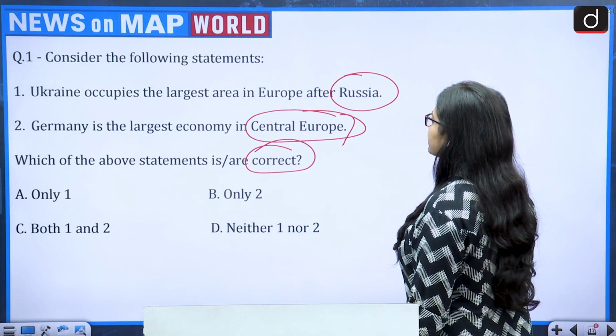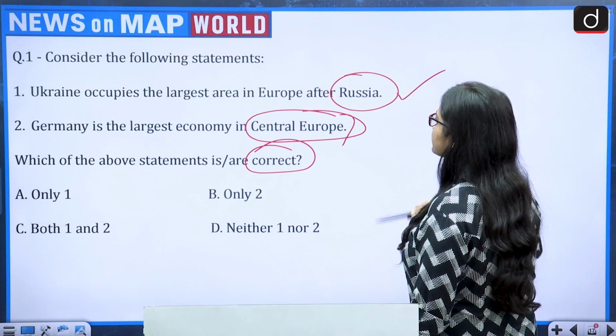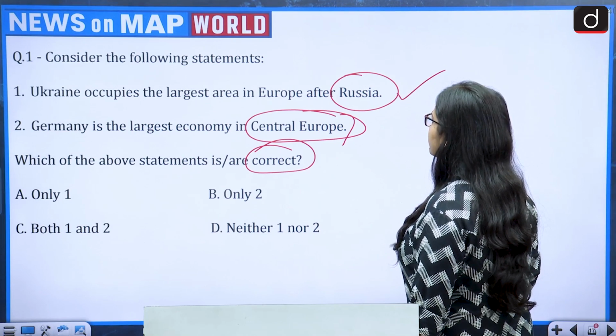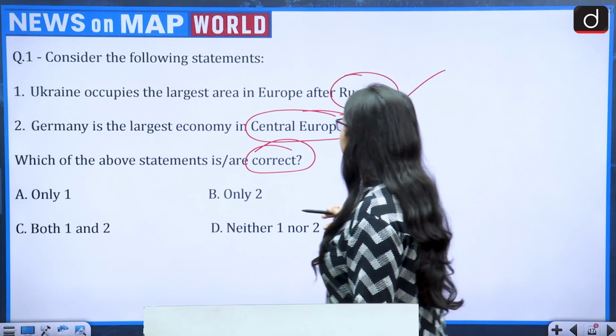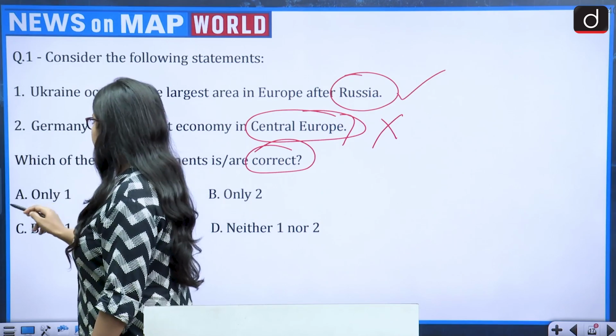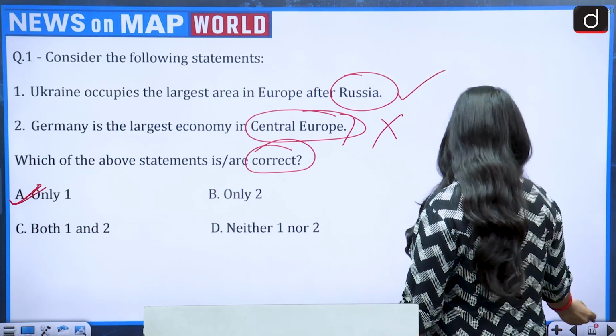So Ukraine occupies the largest area in Europe after Russia. This is correct. Then Germany is the largest economy in Central Europe. This is wrong. So which one becomes the correct answer? Option A becomes the correct answer, that is only 1. Next question.